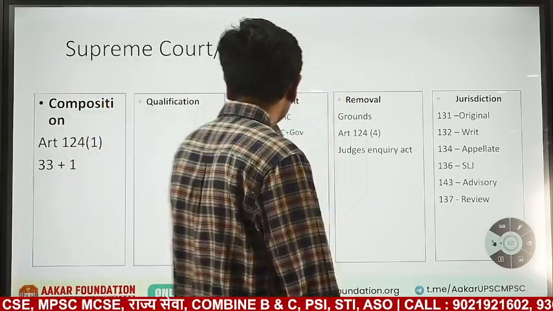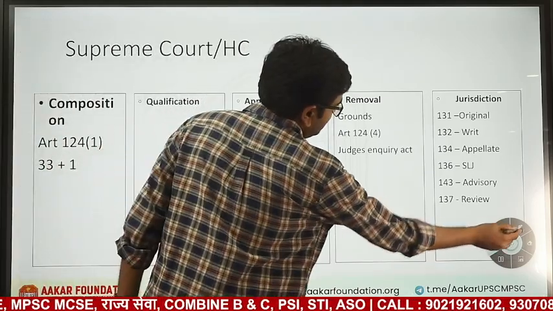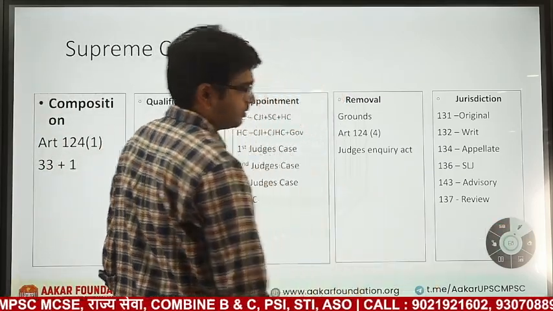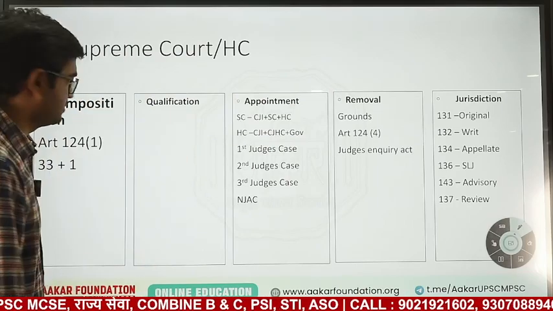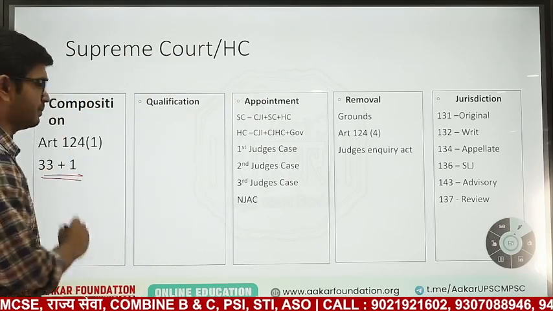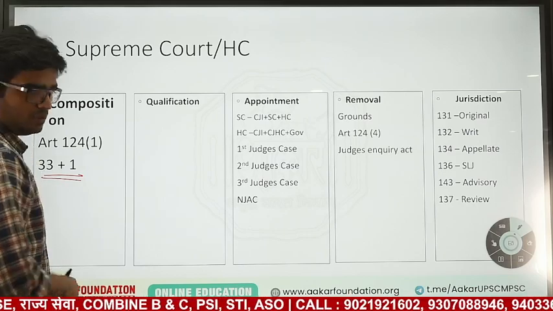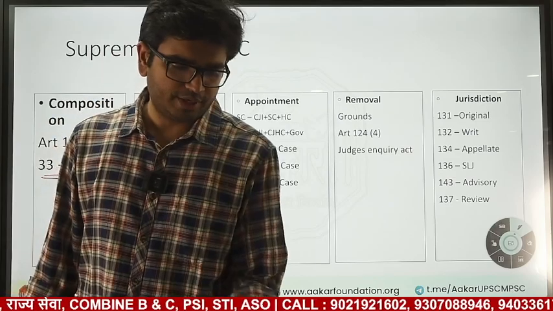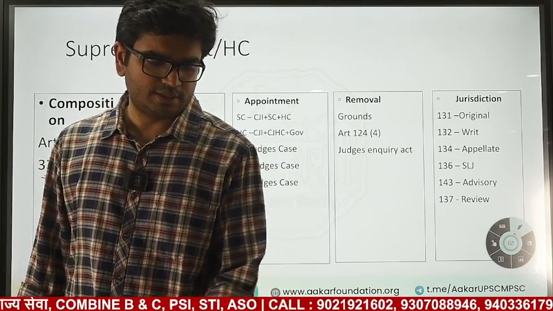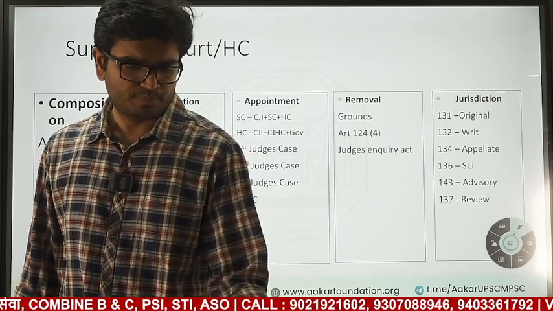So article 124 states that the composition of Supreme Court will be dealt with by Parliament. Parliament by law will decide the composition. So today composition is 33 plus 1, that is 34. Then comes qualification. There are a few conditions, almost similar for both High Court and Supreme Court.